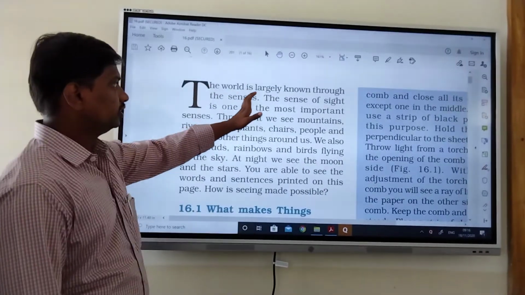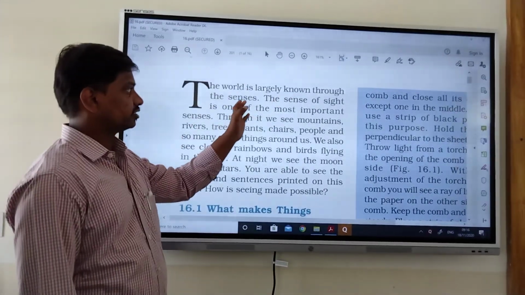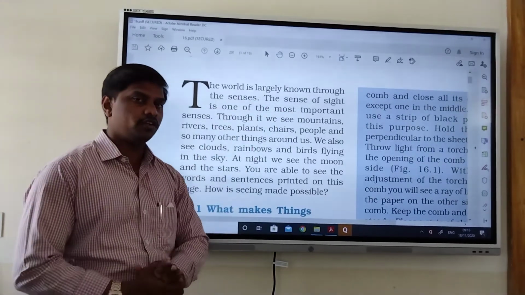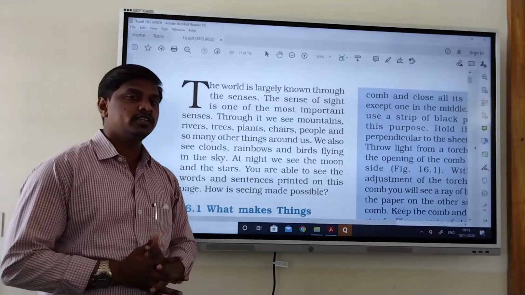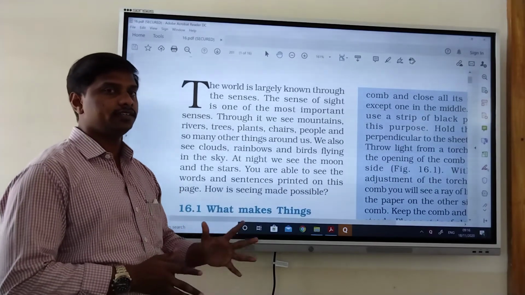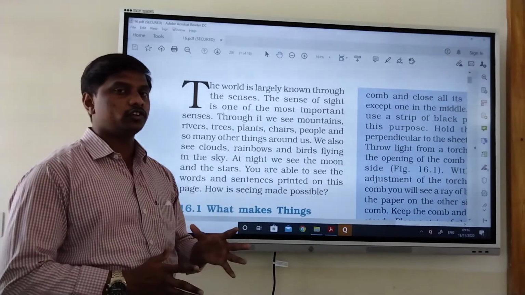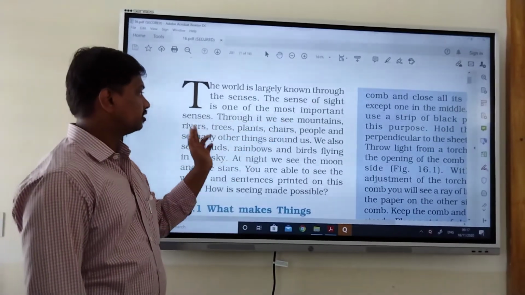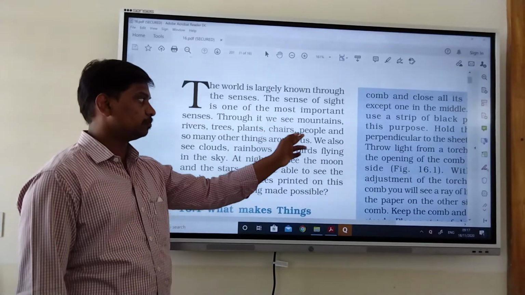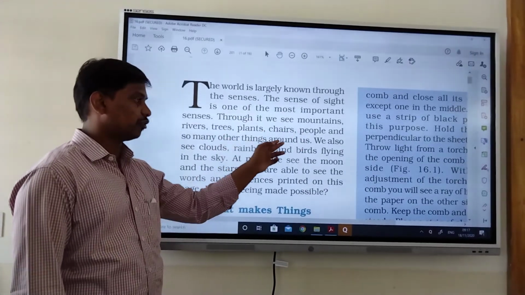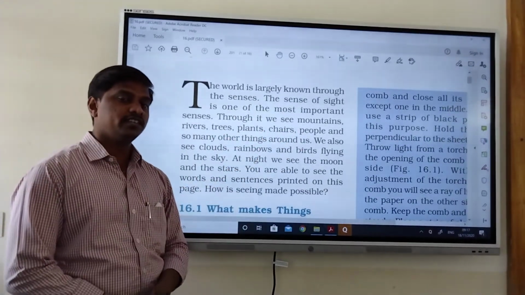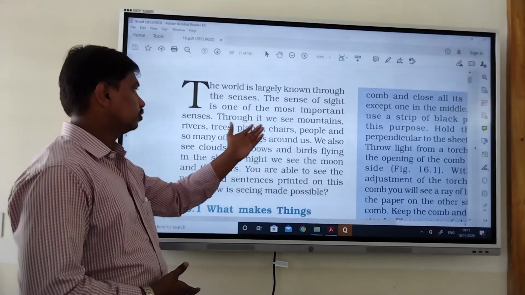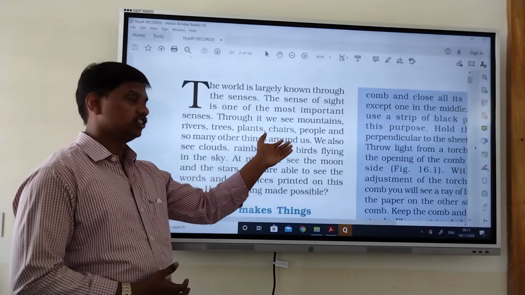The word light is largely known through the senses. The sense of sight is one of the most important senses. We have different types of senses in our bodies. In that, mainly we are going to see the light or the object through the sense organ, that is the eye. Through the eyes only we can see the different objects around us, like mountains, rivers, trees, plants, chairs, people, and so many other things.